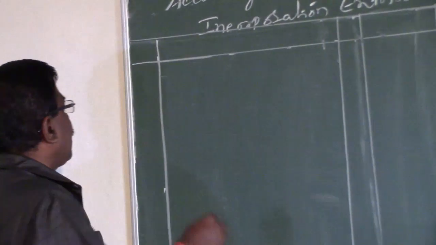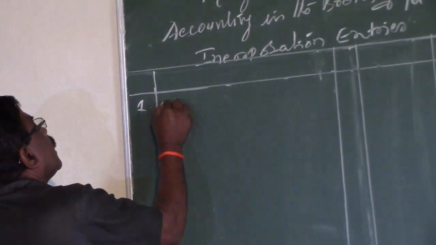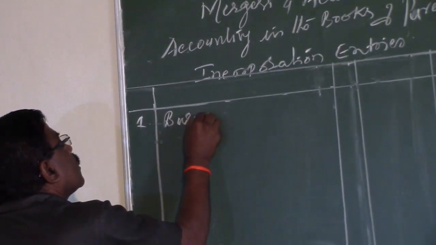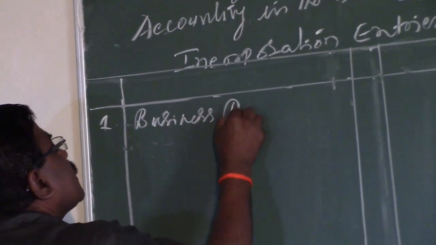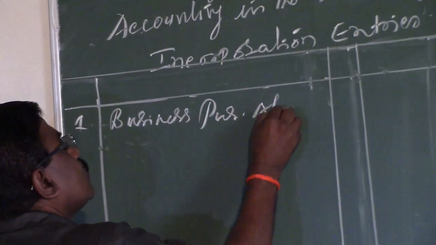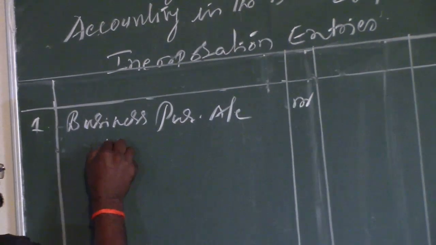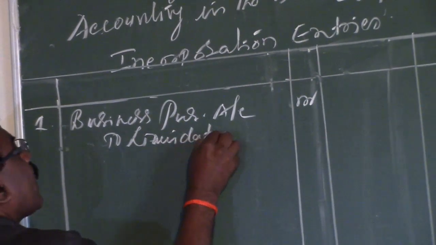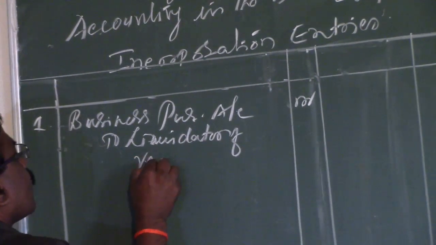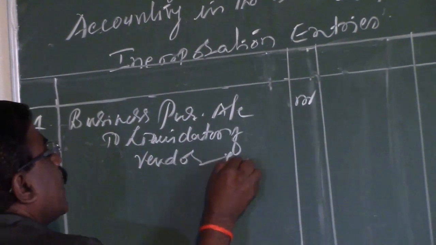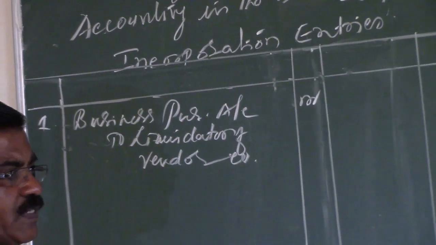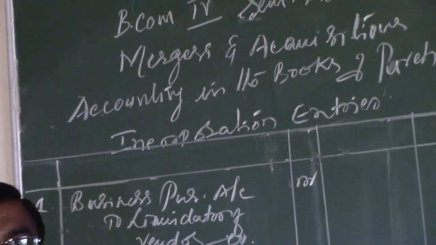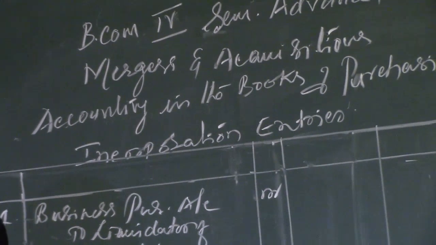So the first entry here is, business purchase account debtor to liquidator of vendor company. The price which is to be quoted against the business purchase is nothing but the purchase price to the purchasing company.